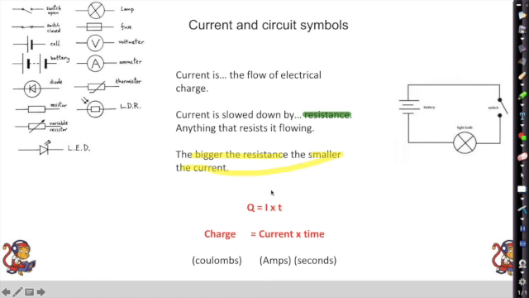So the flow of charge equals current times time. Or another way of writing it, current equals the rate of flow of charge. So Q over T, how the charge is given out over time. Charge is measured in coulombs, current is measured in amps, and time in seconds.